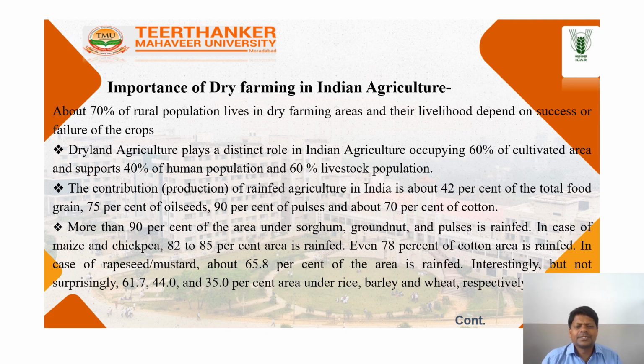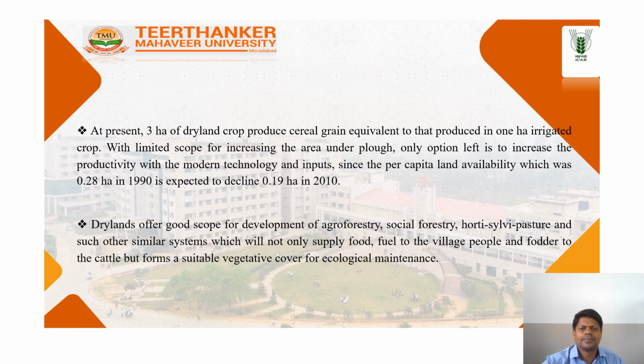More than 90% of the area under sorghum, groundnut, and pulses is in rainfed areas. So it is very important for Indian agriculture. They provide more food to the people.